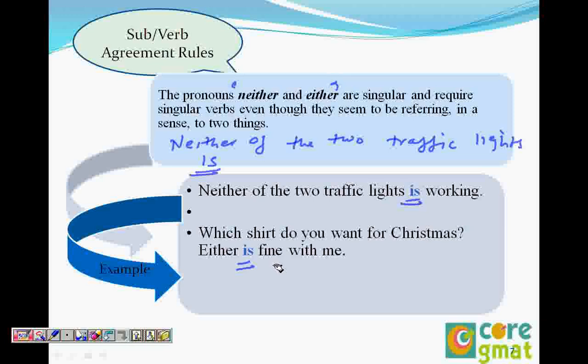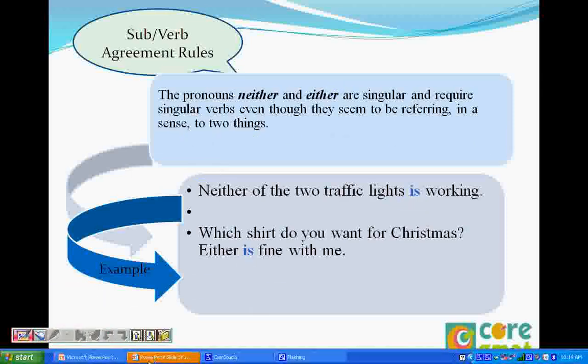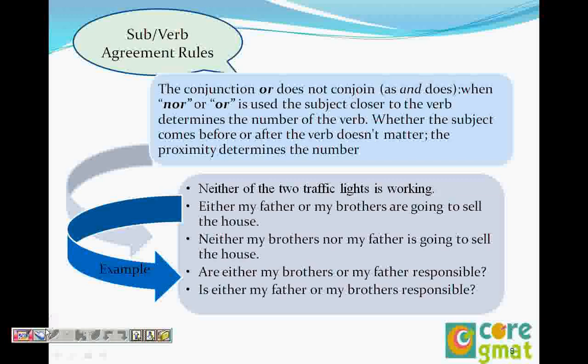But when we talk about or and nor, there is a rule for that. In the case of or and nor, whatever is closer to the verb takes the verb. If we go to the second sentence, either my father or my brothers are going to sell the house. The verb is are.